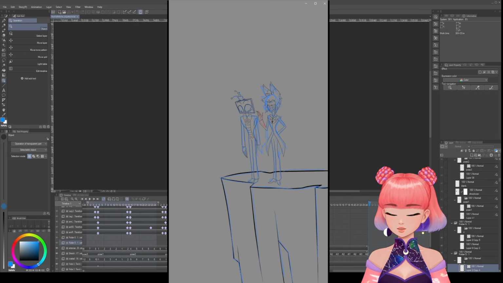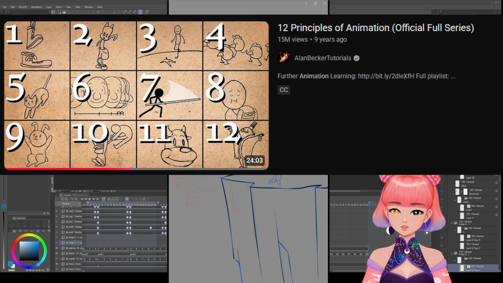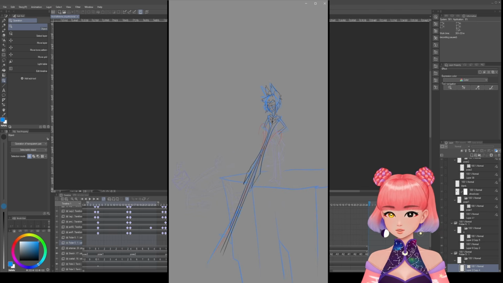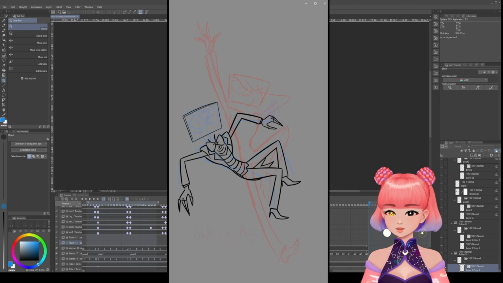Well, that's about it. Make sure you watch the 12 principles of animation before you start animating. It's a very short video and it's very helpful. Don't forget to use vector layers for your line art. Make sure your timing and spacing is correct.